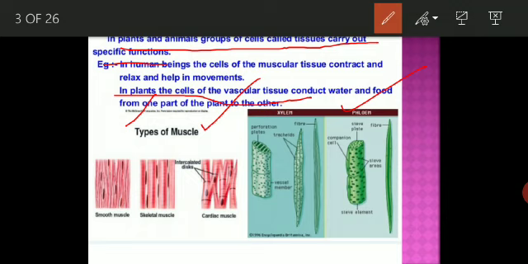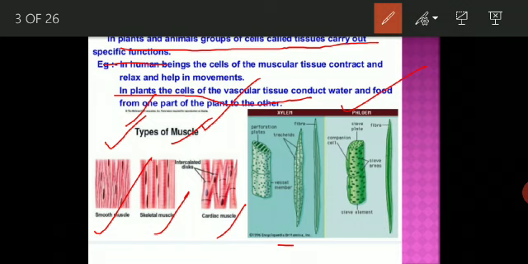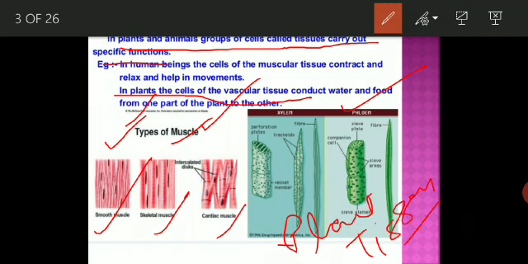So there are three types of muscles: smooth muscles, skeletal muscle, and cardiac muscle. We will discuss them later. These are the animal tissues, and these are the plant tissues. So I hope you understand.